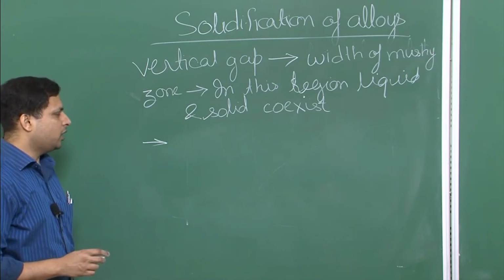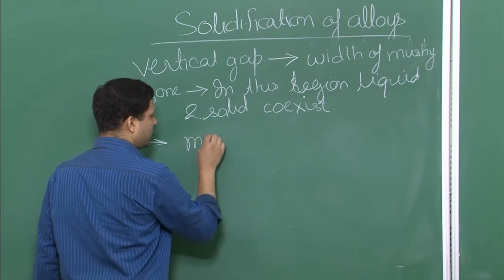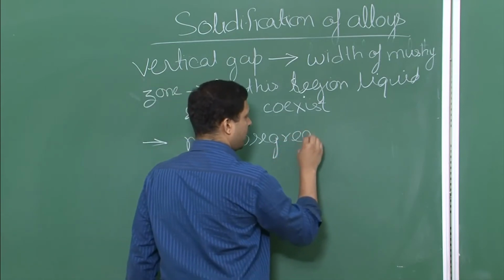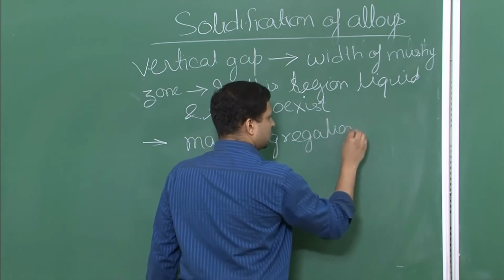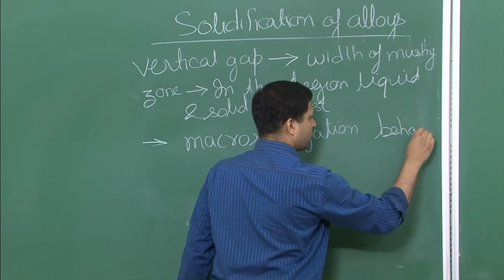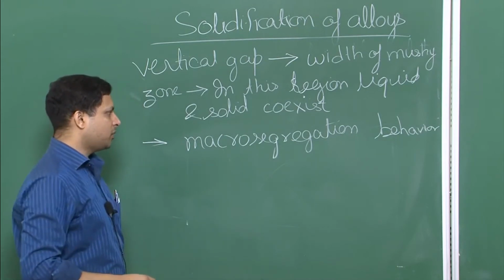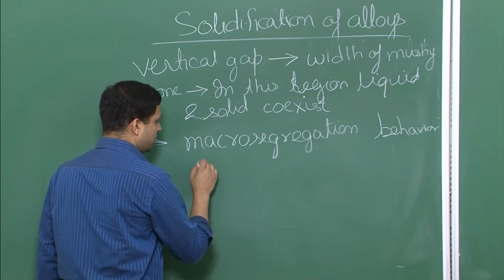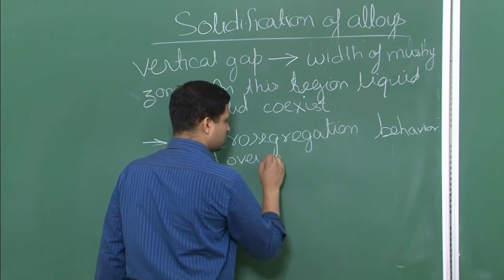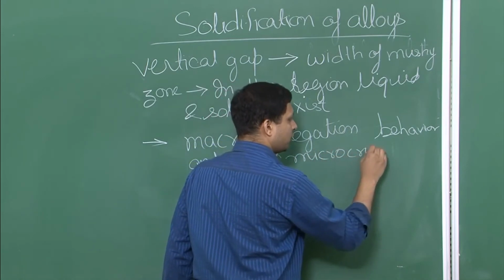Now there are several important points that you must be aware of when we are talking about this width of Massey zone. One, it determines the overall macro segregation behavior. And not only macro segregation, since it is influencing macro segregation, it can also influence the overall microstructure.